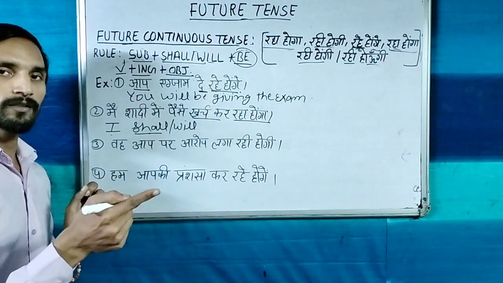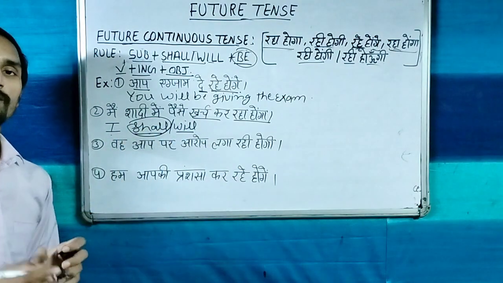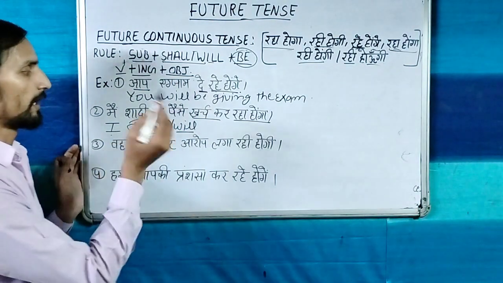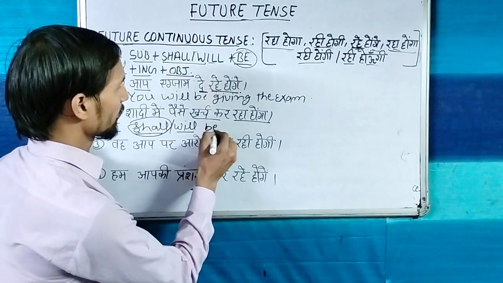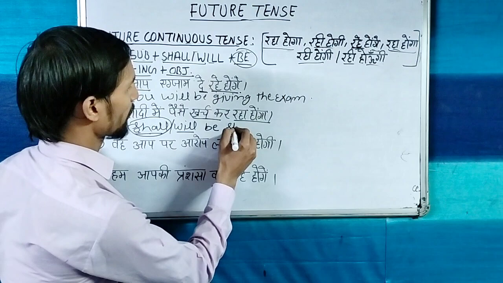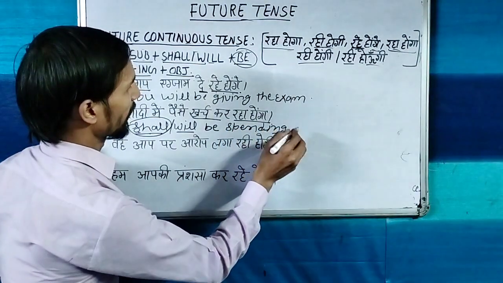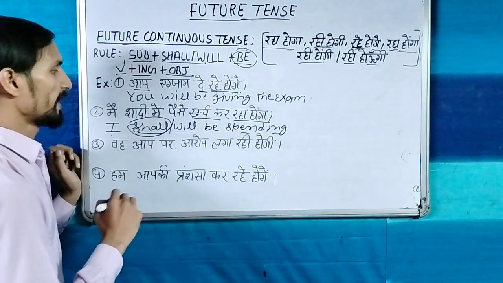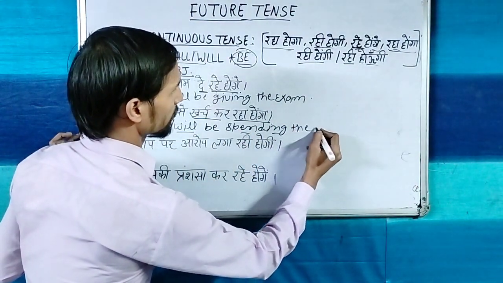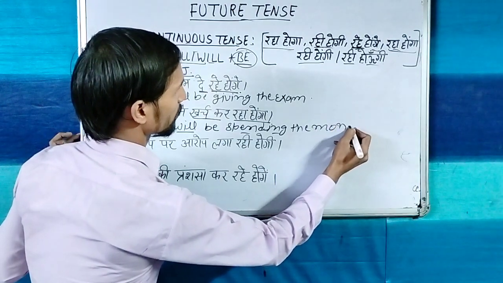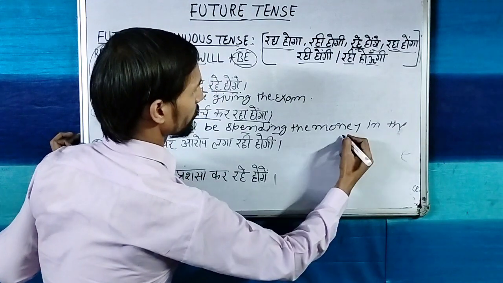If you are very sure, you will use will, and if you are talking in the sense of hope, you will use shall. So I shall be, खर्च करना, spending, and we add ing with the verb. I shall be spending the money in the wedding.